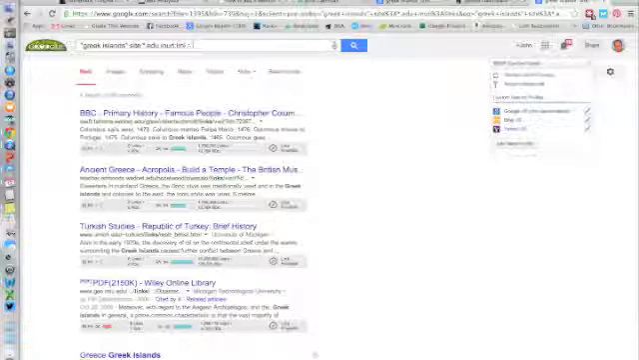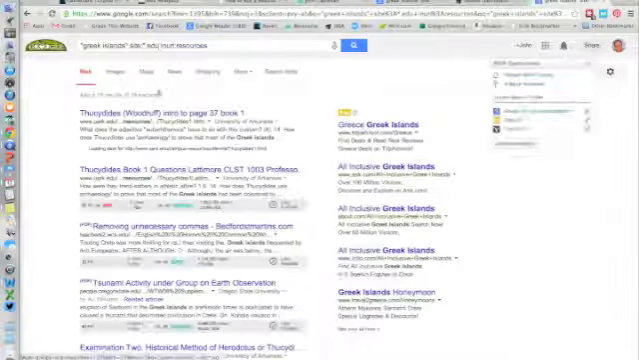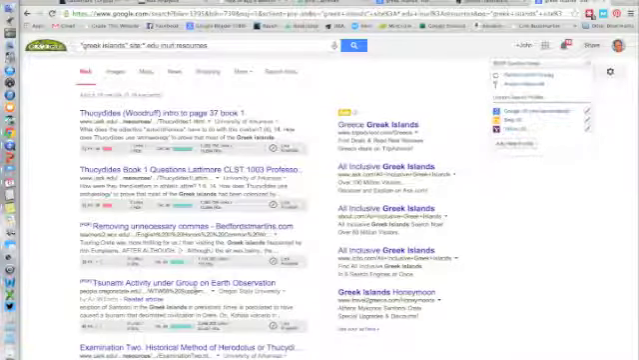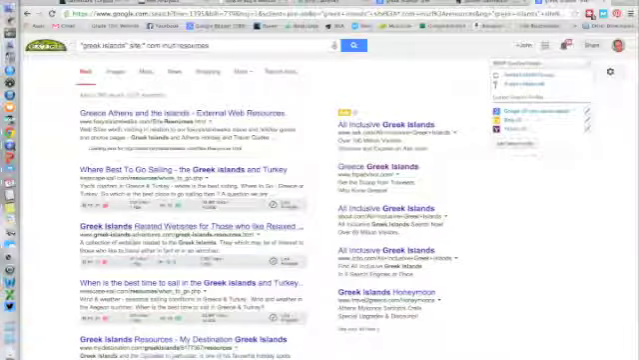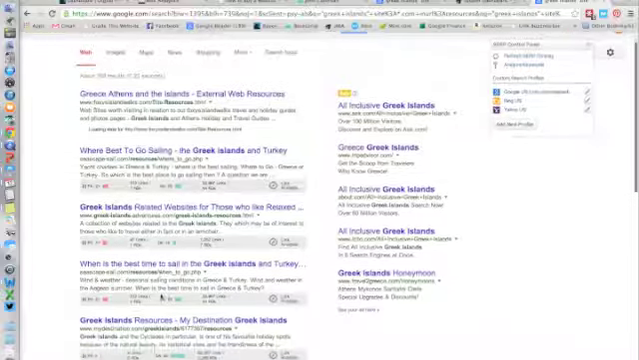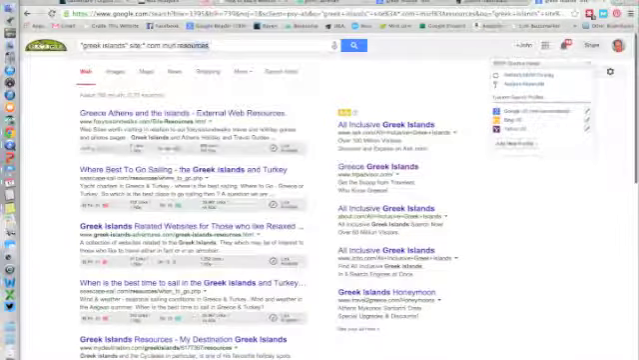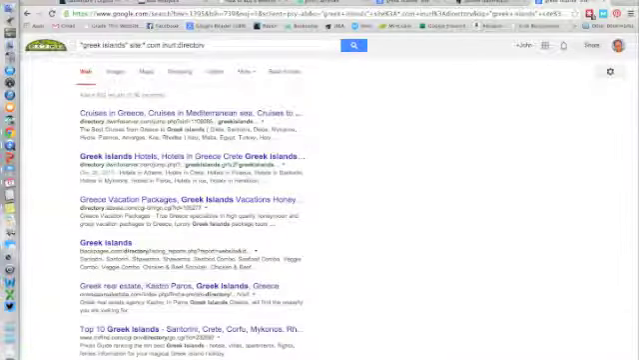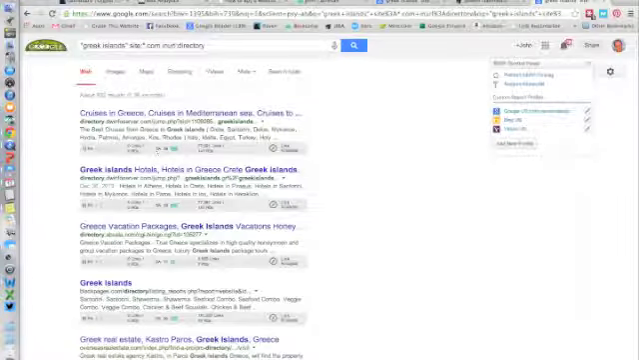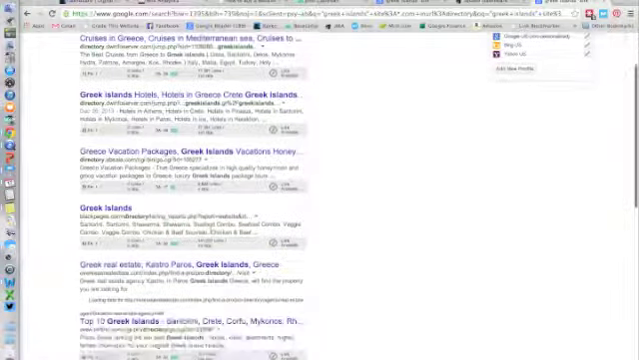Another one that we like to use is resources. And so these are all resources links around Greek island. Maybe on this one we use .com. And again, another way of finding links and resources. Another one we'll use as well is directory. And again, another way of finding a list of directories of things around the Greek islands.